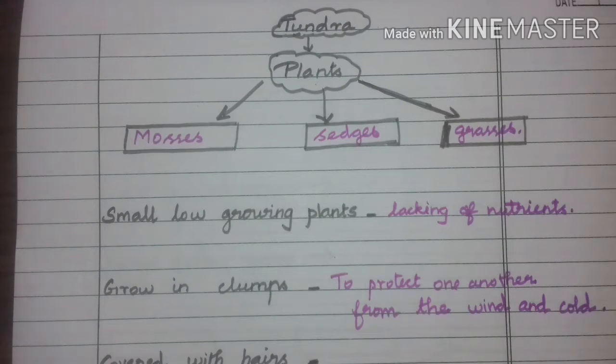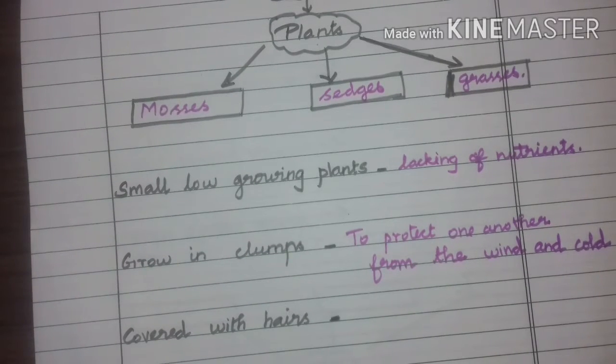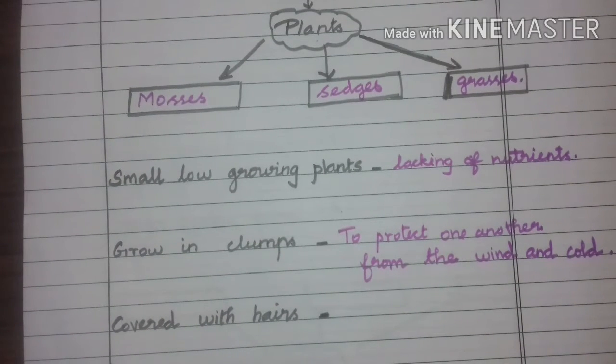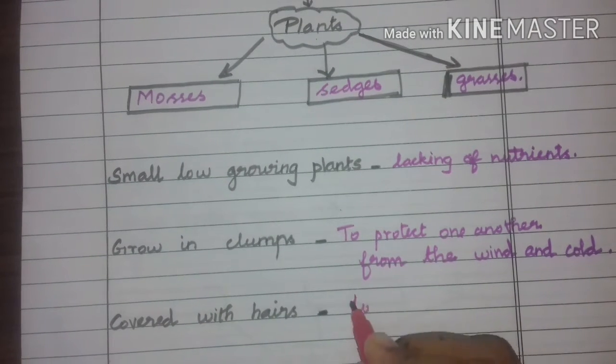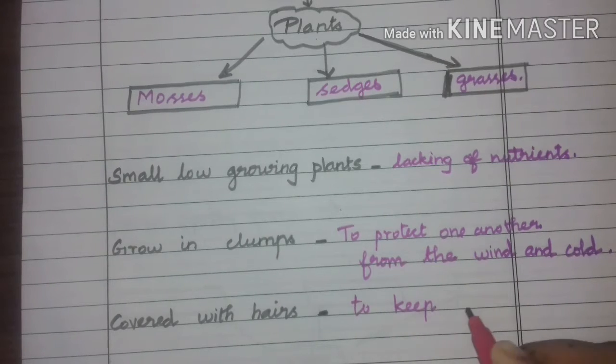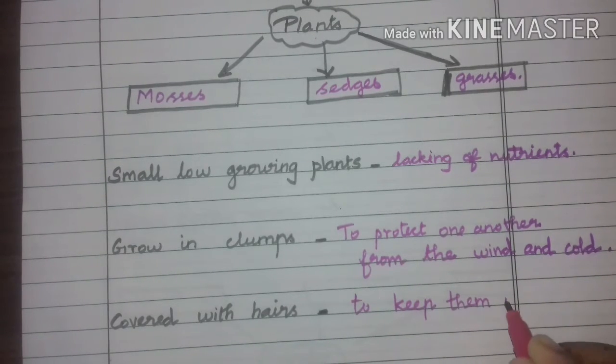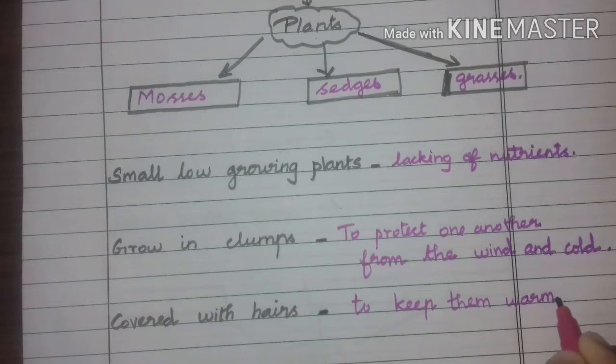Okay, here some of the plants are covered with hairs. Do you know why? Here some plants are covered with hairs. Do you know why? To keep them warm.